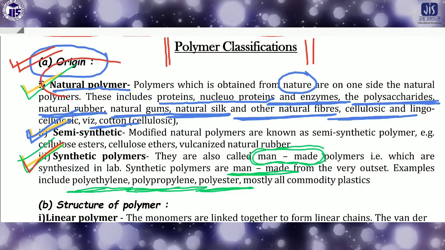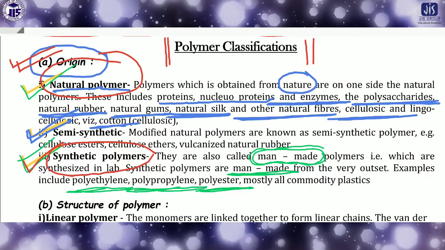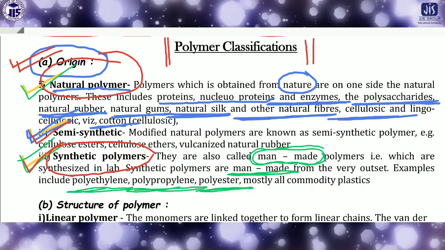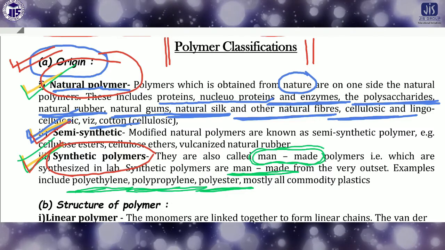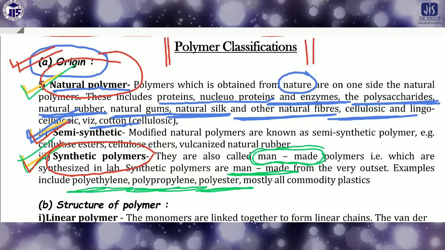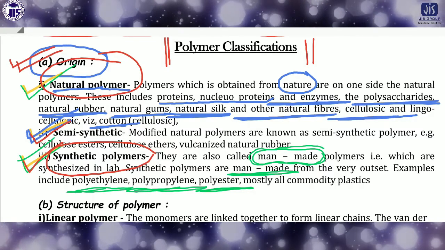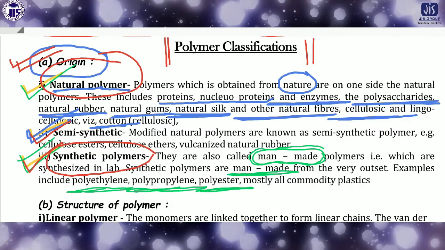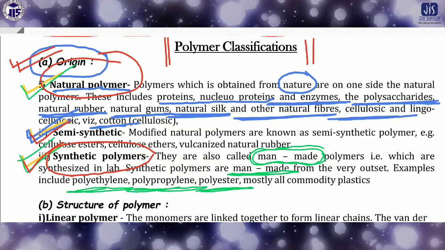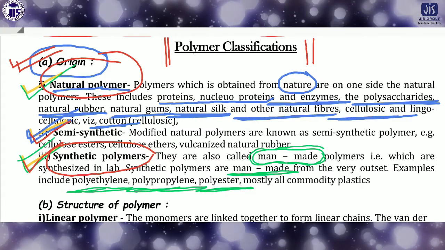In between these two, natural polymer and synthetic polymer, there is another kind of polymer. This is called the semi-synthetic polymer. Semi-synthetic polymer means it is in between the natural polymer and the synthetic polymer. That means semi-synthetic polymers are polymers which are produced after certain modification of the natural polymer. Like the natural polymer lacks some kind of property.